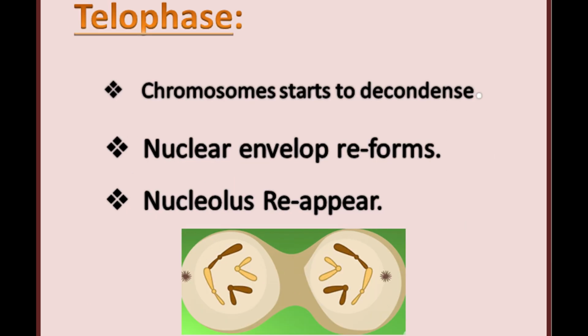Telophase. It is essentially the reverse of prophase. Once the chromosomes arrive at opposite poles, they begin to decondense. A new nuclear envelope forms around each set of chromosomes. This results in two distinct nuclei within the single parent cell.